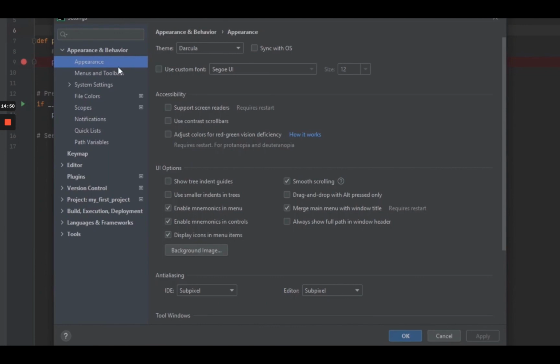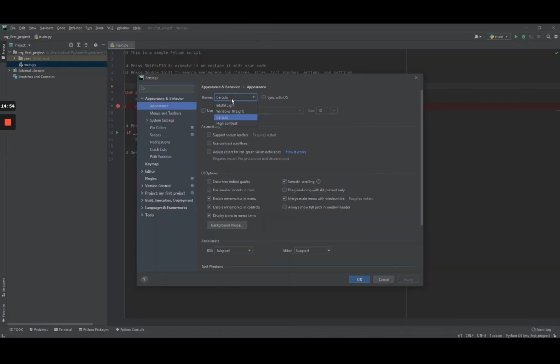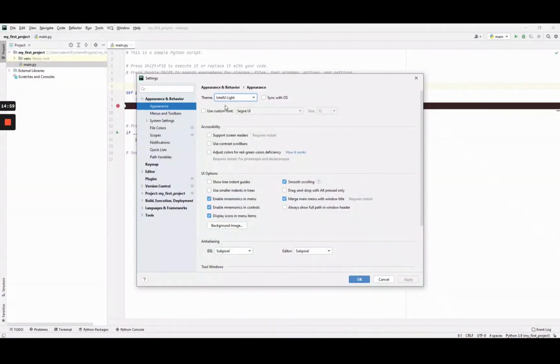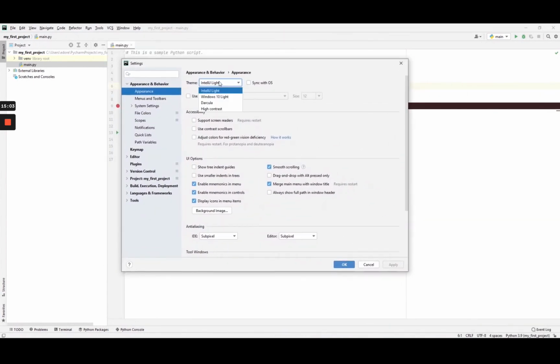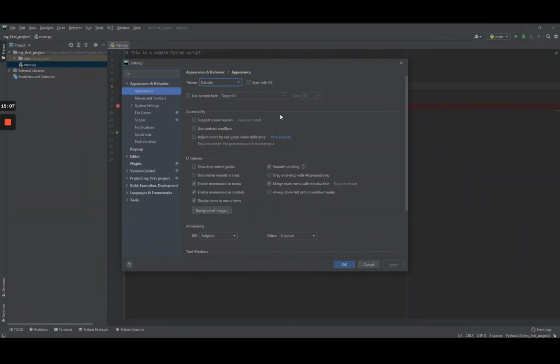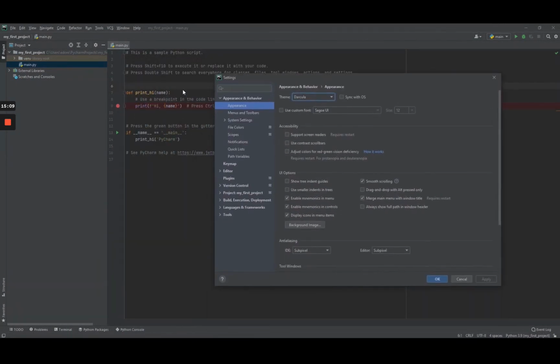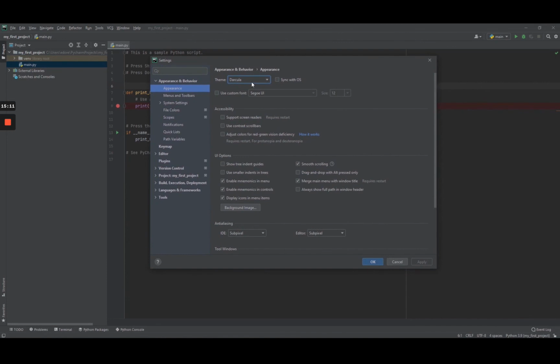on Appearance and Behavior, Appearance here, you can choose the theme for the IDE. By default, maybe you will have the light one, which is, well, very white. And what I recommend is to use this one, dark color, which is easier for the eyes and is quite nice. So choose a dark theme if possible, so your eyes won't hurt that much after a few hours on the screen.